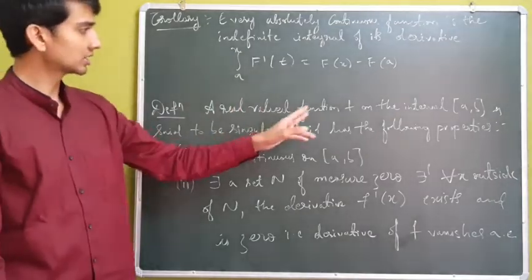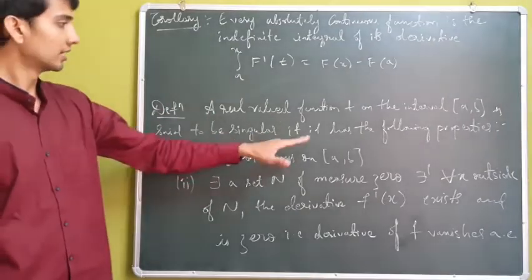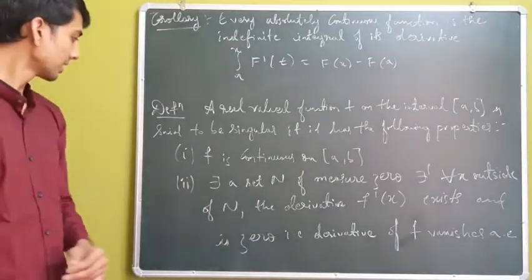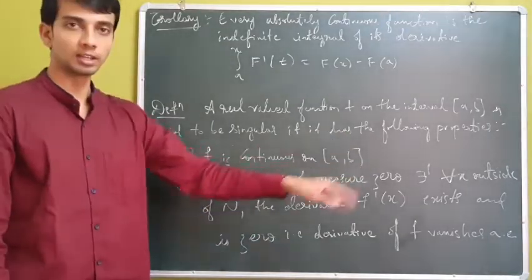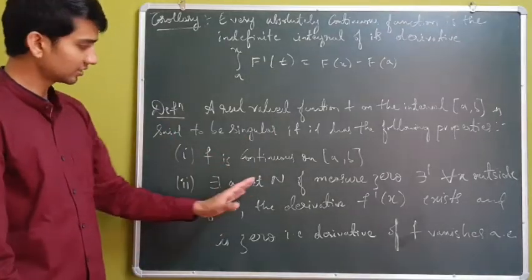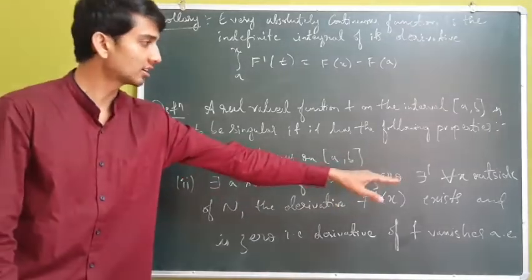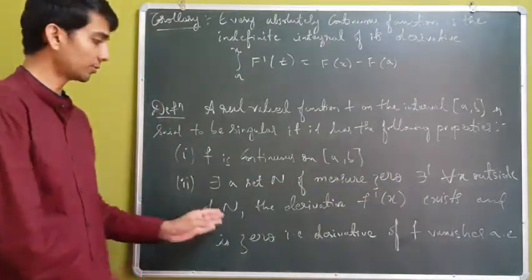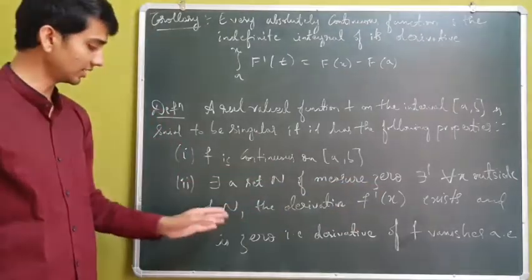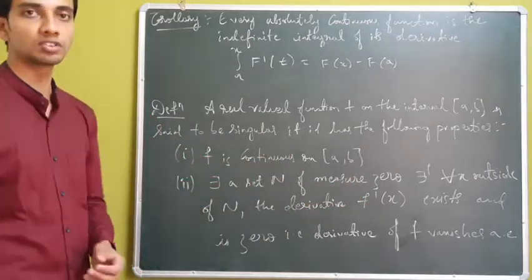A real valued function f on the interval [a, b] is said to be singular if it has the following properties. We have two properties to obey. The first one is f is continuous on [a, b], and the next, there exists a set N of measure 0 such that for every x outside of N, the derivative f'(x) exists and is 0, that is, the derivative of f vanishes almost everywhere.